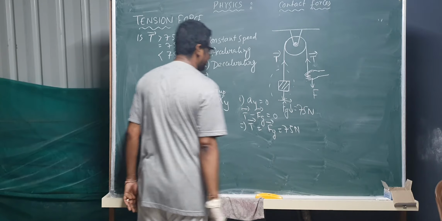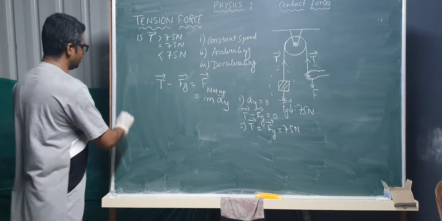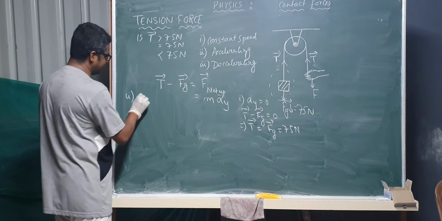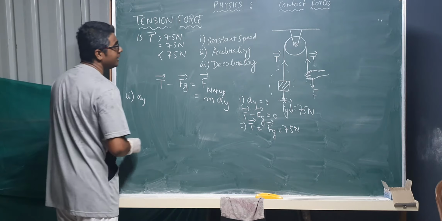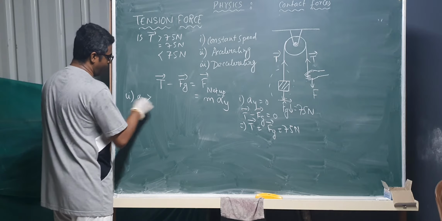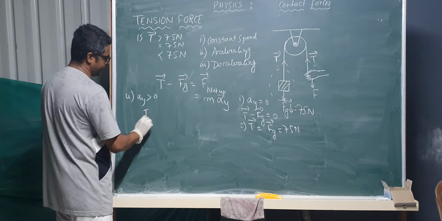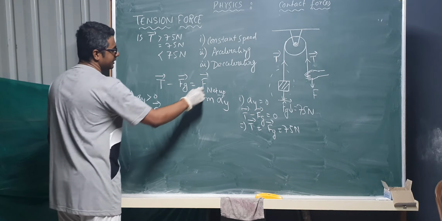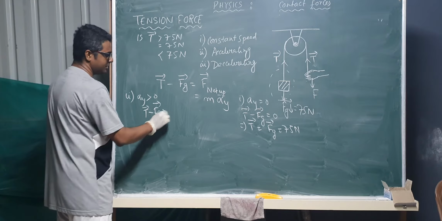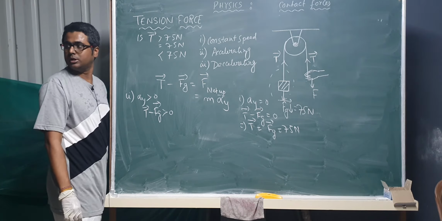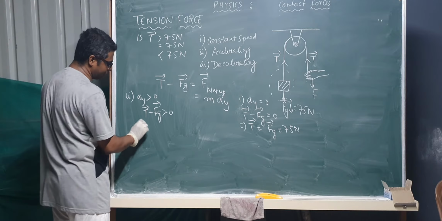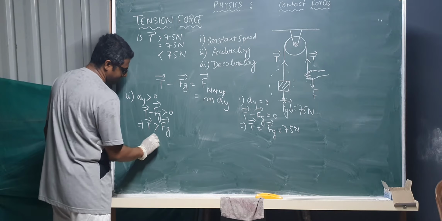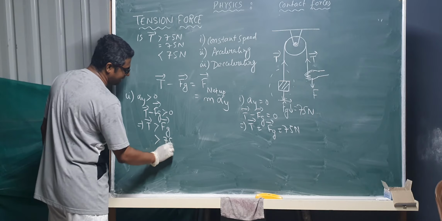First case solved. Next, number 2. Number 2 is what? Accelerating. AY is more than 0. So what will be T minus Fg? This part will be positive, so more than 0. If this part is positive, more than 0, so T will be more than Fg. So definitely T will be more than 75 Newton.